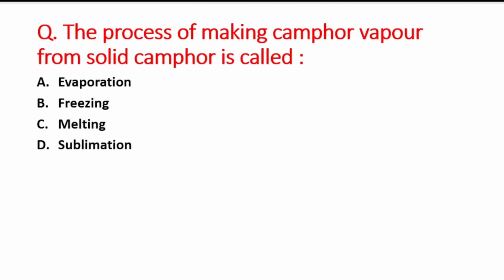Next question is, the process of making camphor vapor from solid camphor is called. A option is evaporation, B is freezing, C option is melting, and last option is sublimation. So the right answer is option C, that is melting.